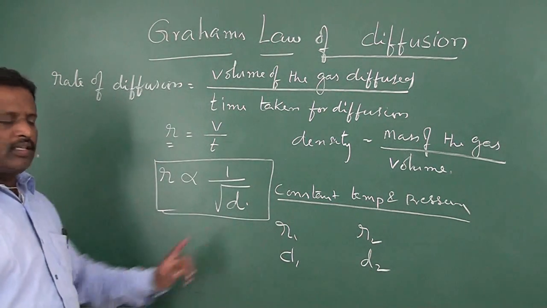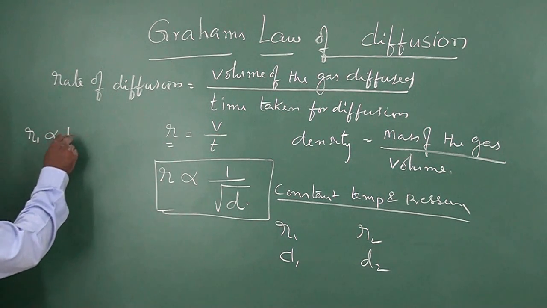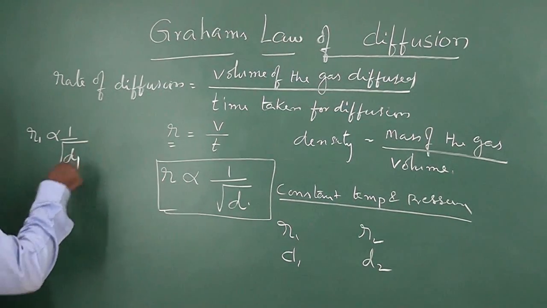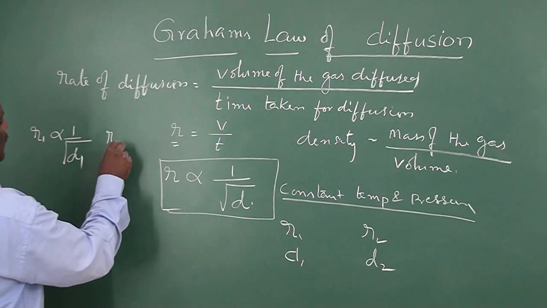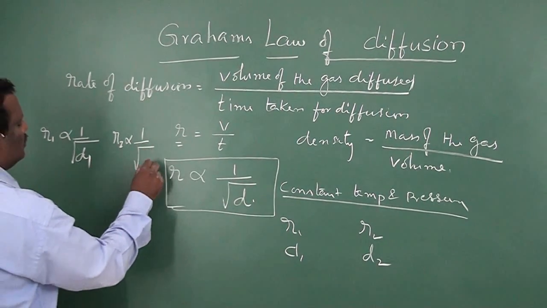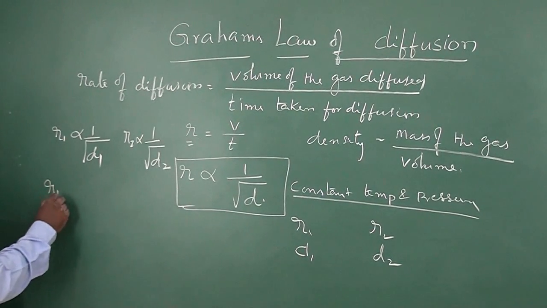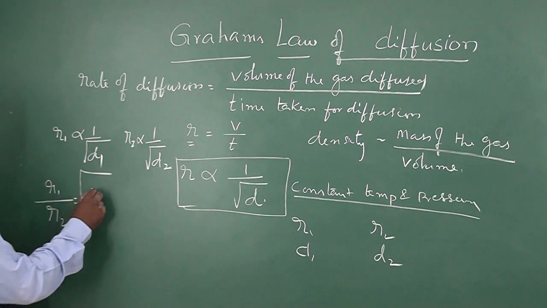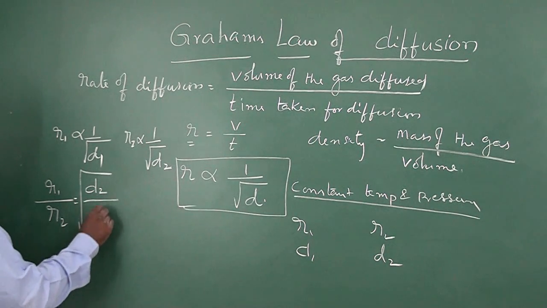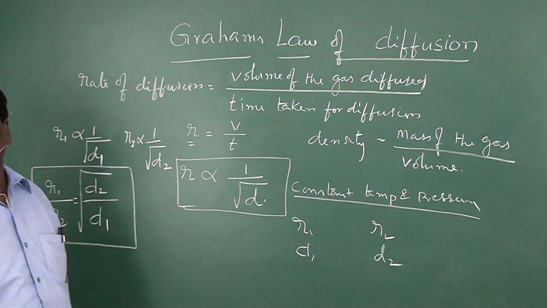For the first gas, R1 is directly proportional to 1 by root d1, and R2 is directly proportional to 1 by root d2. Then R1 by R2 is equal to root of d2 by d1. This is one form of Graham's law of diffusion.